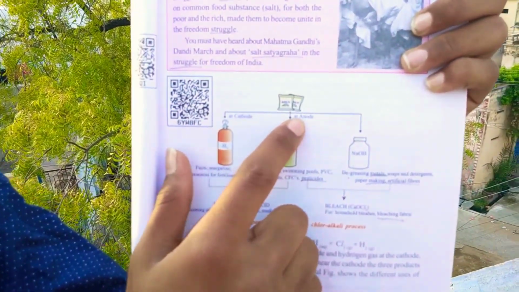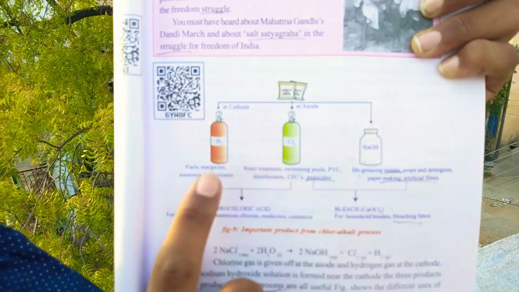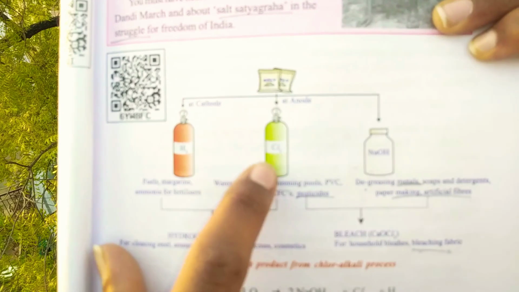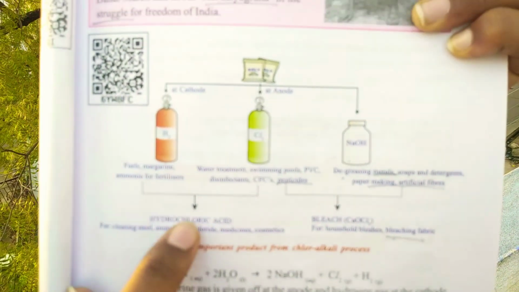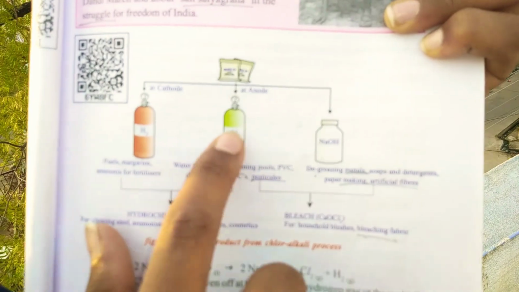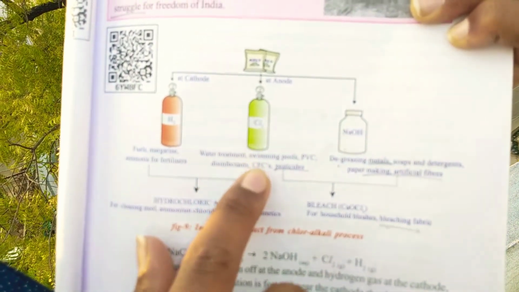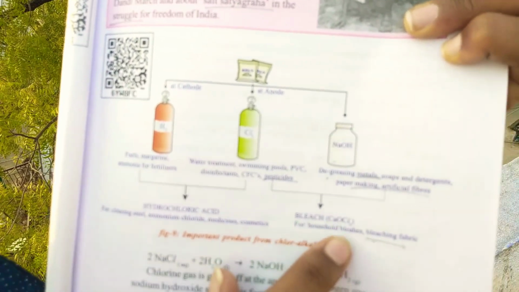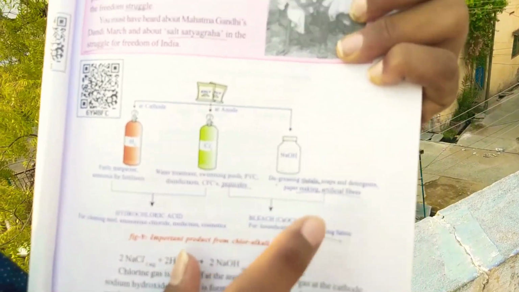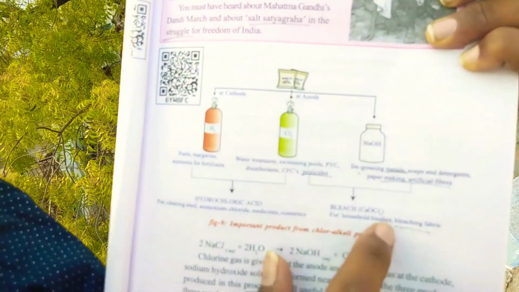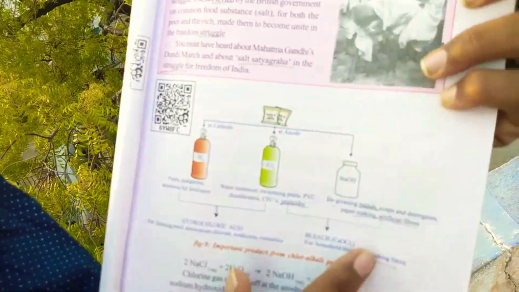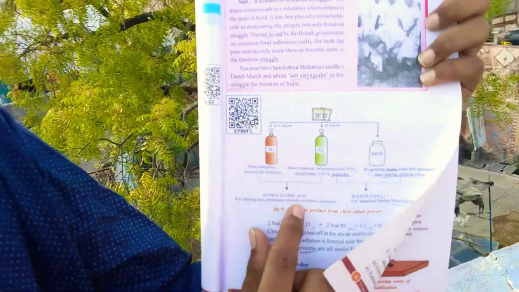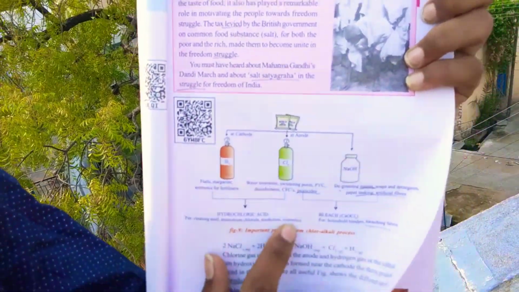When anode and cathode products combine with each other, hydrochloric acid is formed. When H2 and Cl2 are combined, hydrochloric acid is produced. When Cl2 and NaOH are combined together, bleach, CaOCl2, is formed. The uses of bleach are household bleaching, bleaching fabric, and use in swimming pools, etc. Hydrochloric acid is used to clean steel and in medicines and other cosmetics.